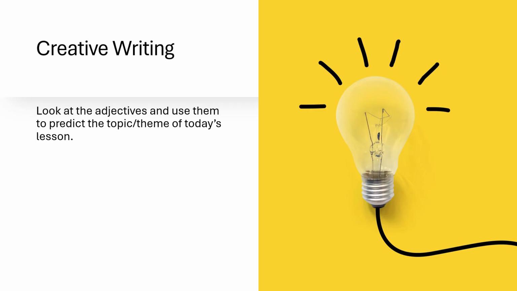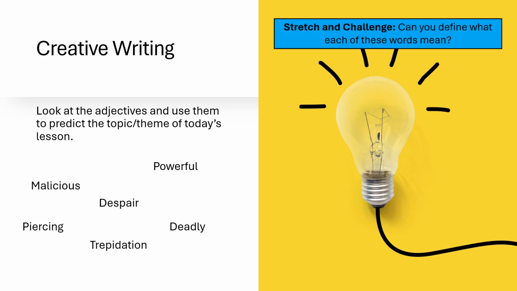Look at the adjectives and use them to predict the topic or the theme of today's lesson. So we have malicious, powerful, despair, piercing, deadly and trepidation. What I'd like you to do is to have a look at these words and think, what might they be relating to? If you're not too sure what they mean, think about our stretch and challenge task at the top. Can you define what each of these words mean? If you're not too sure, don't worry about it too much because we will be going through it in a little bit more detail in a moment.